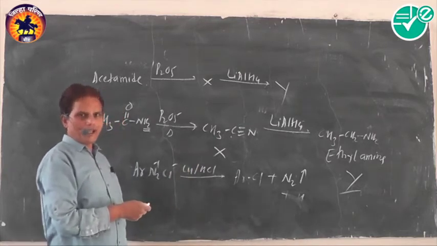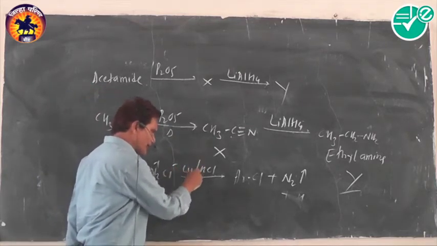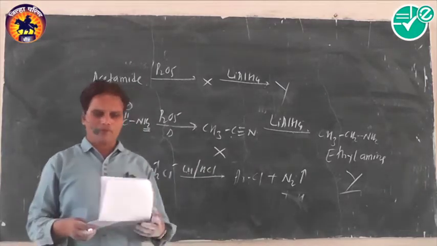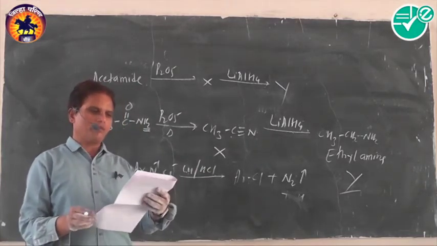When copper powder is used, the reaction is called Gattermann reaction.